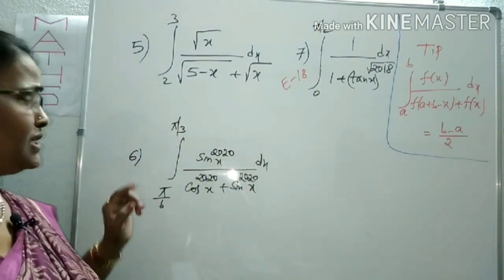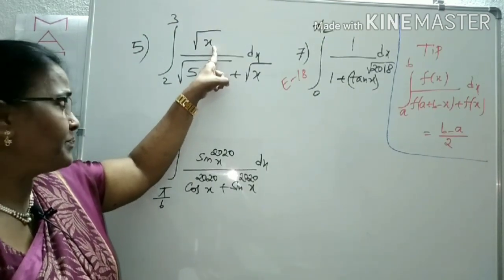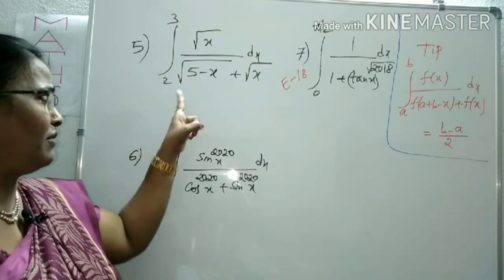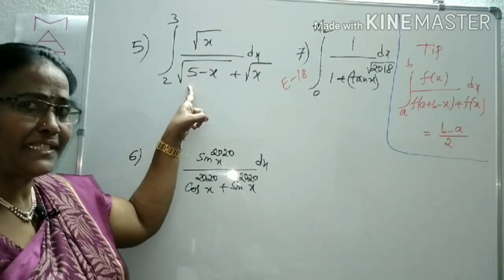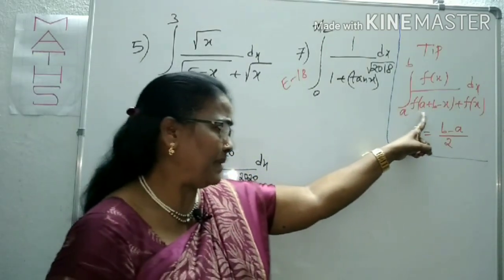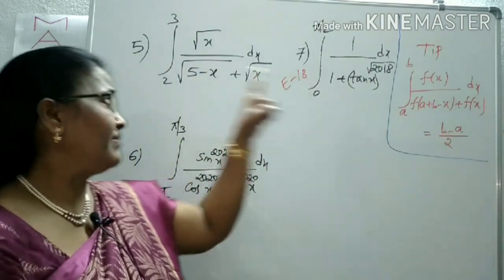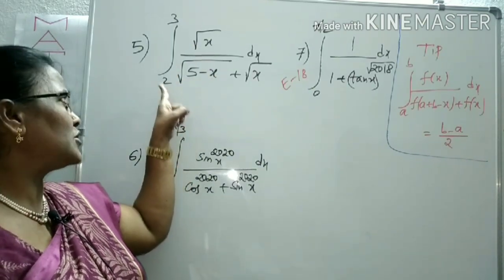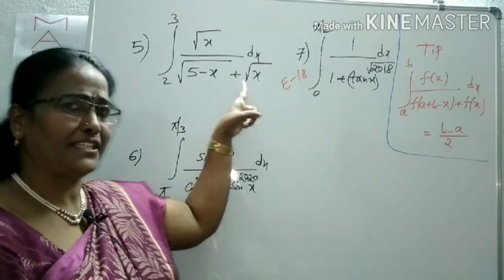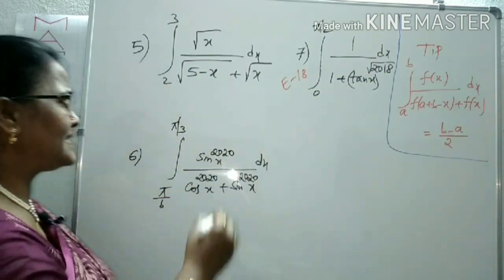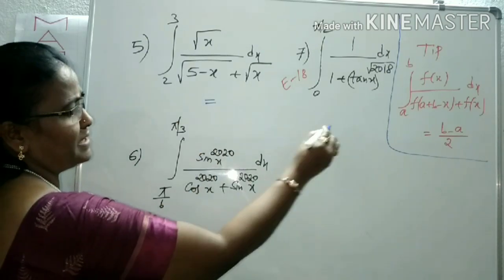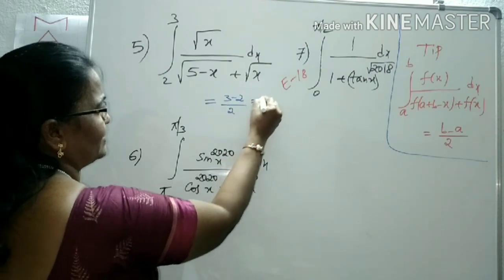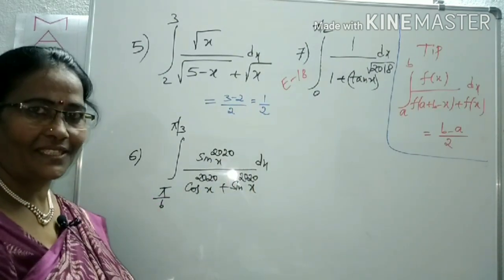In this question, in place of f of x, root x is there. Here a, b are 2, 3. 2 plus 3 is 5. So f of a plus b minus x is root over 5 minus x. Plus f of x, root x. According to that formula, what is the answer? It is b minus a by 2, 3 minus 2 by 2, that means 1 by 2. That's it. Is it clear?